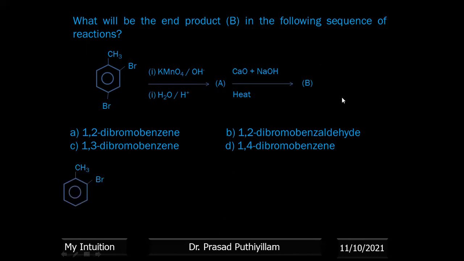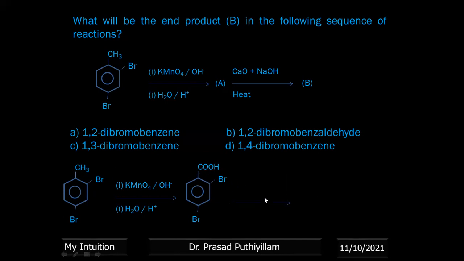CH3 is connected to the benzene ring, and bromine is at position 2 and position 4. Then on oxidation followed by hydrolysis, we get the corresponding carboxylic functional group, COOH, in place of CH3. Now decarboxylation, removal of carbon dioxide from that, and hydrogen will be attached to that benzene.